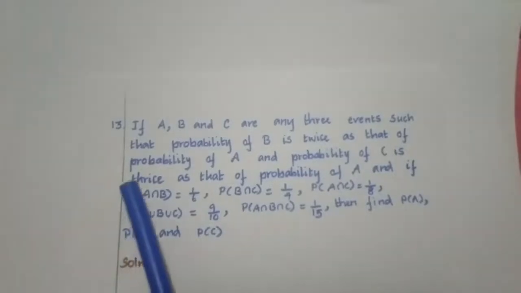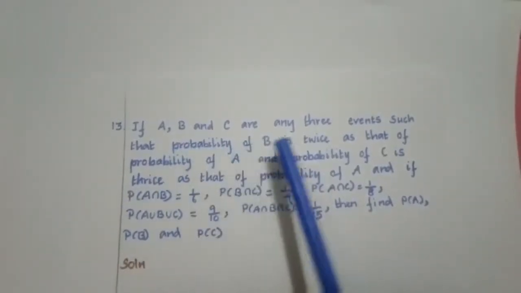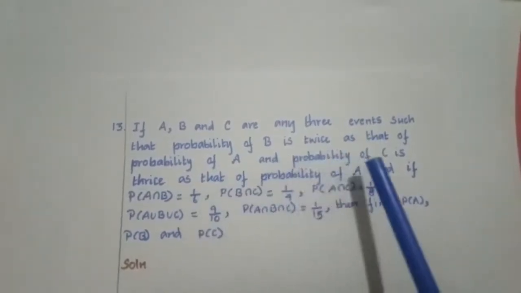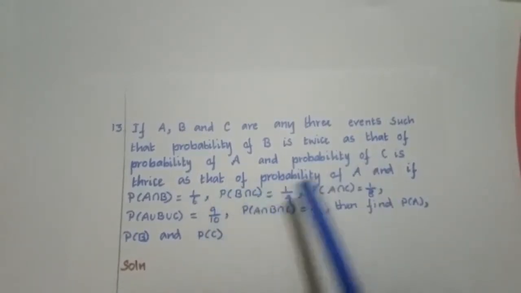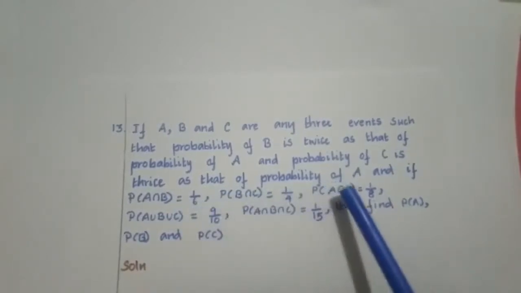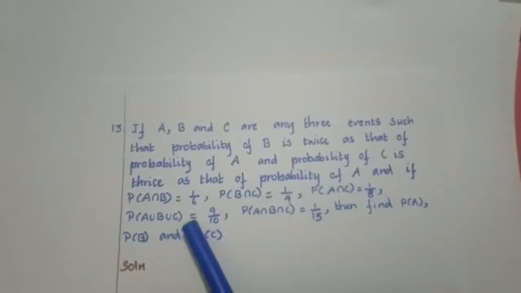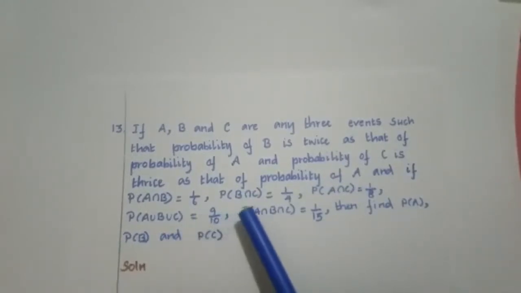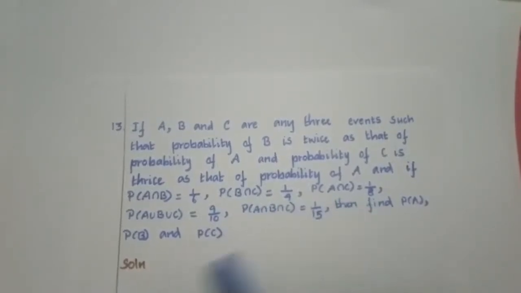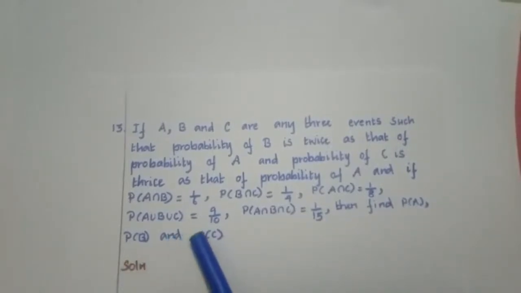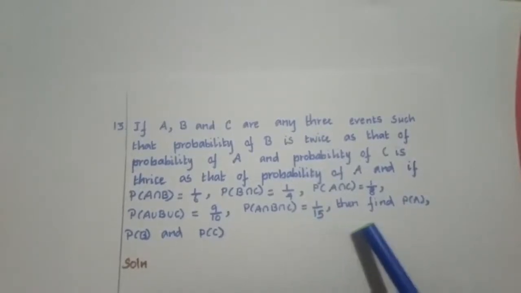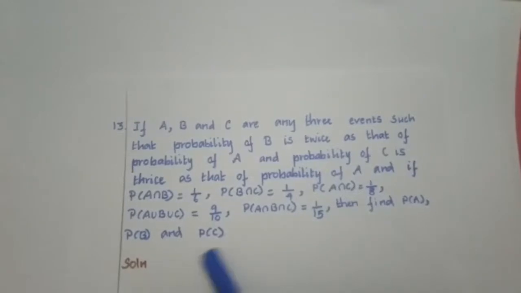Question number 13. If A, B and C are any three events such that probability of B is twice that of probability of A and probability of C is thrice that of probability of A, and if P of A intersection B is equal to 1 by 6, P of B intersection C is equal to 1 by 4, P of A intersection C is equal to 1 by 8, P of A union B union C is equal to 9 by 10, P of A intersection B intersection C is equal to 1 by 15, then find P of A, P of B and P of C.